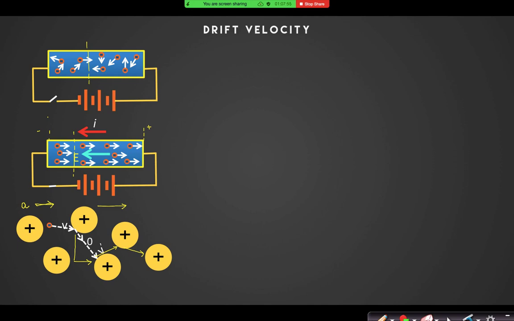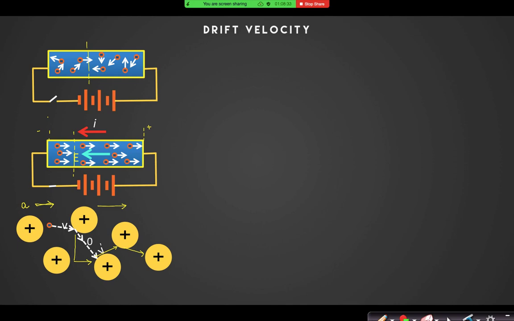In which direction? After the first collision, if its velocity becomes nearly zero, then after the second collision why can't it move forward? Before the second collision it has gained velocity again, so it will hit again and gain velocity again. Yes, electrons will definitely gain velocity because there is always a constant acceleration, right? So you can actually say that the average velocity of the electron is opposite to the electric field. Yes or no? Yes.